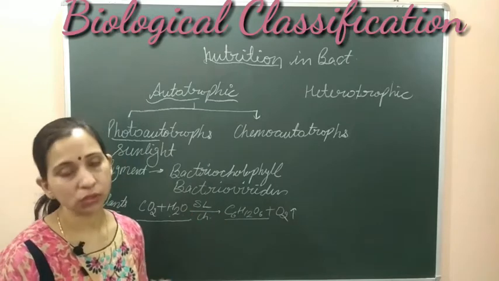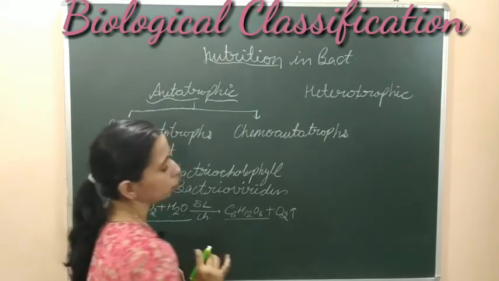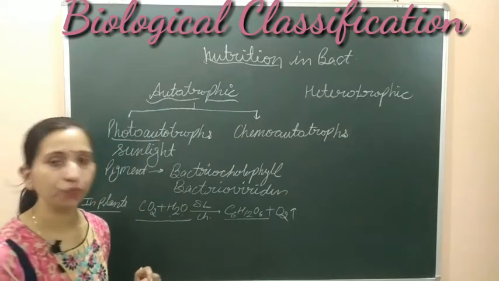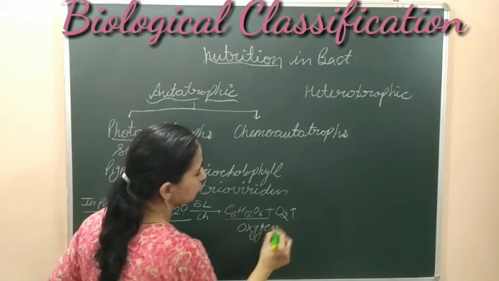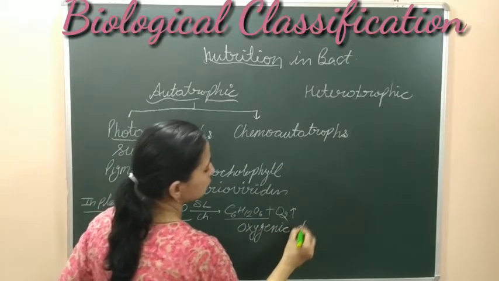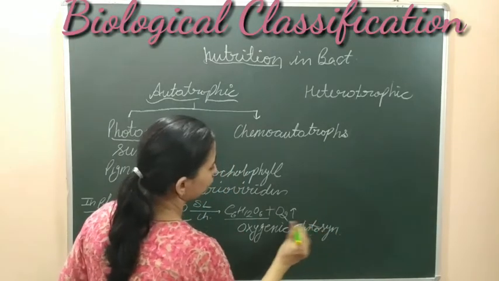This type of photosynthesis is known as oxygenic photosynthesis. इस तरीके के फोटोसिंथेसिस को हम बोलेंगे ऑक्सीजेनिक फोटोसिंथेसिस, in which the oxygen is released out. This is oxygenic photosynthesis in which the oxygen is released out.